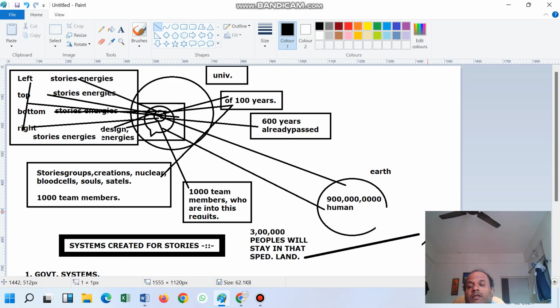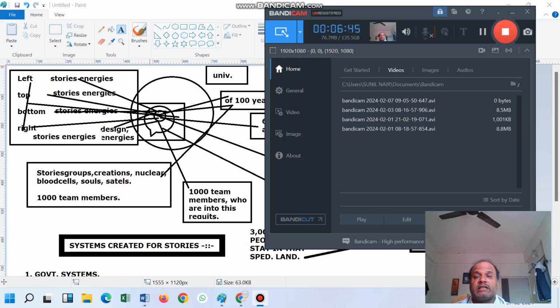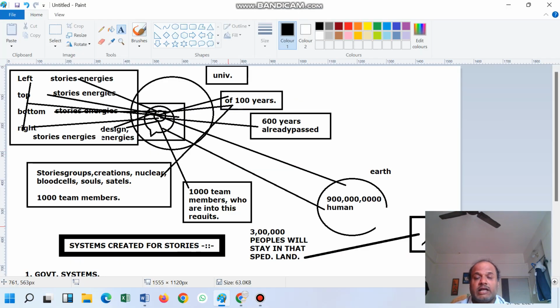So this is the separated world, separated land you can also say. In this separated land the 3 lakh people exist. So assume that 600 years is already over, and whenever they are going to merge the entire design, they will 100% end the world. In this, assume that they have separated the world.